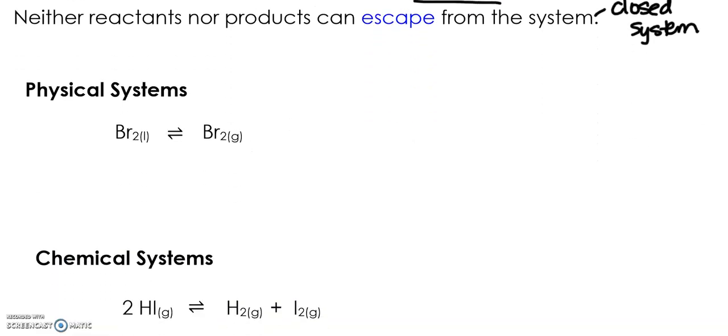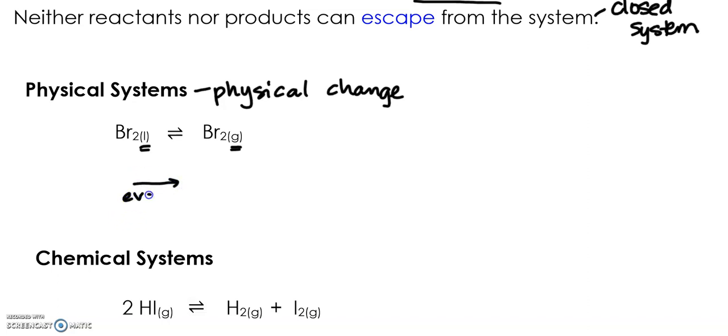A physical system would be when you're not actually doing a chemical change, when we're doing a physical change. Like in this case, we have a liquid turning into a gas or a gas turning back into a liquid. So when you're going this way, liquid to gas, this is your evaporation. And when you go gas to liquid, that's your condensation.